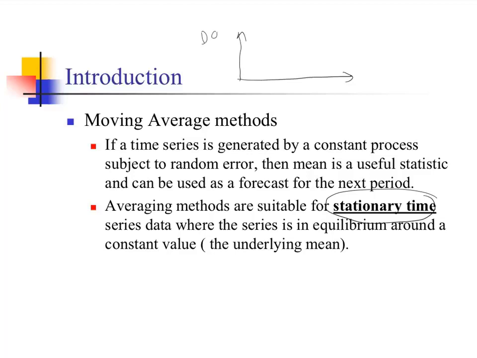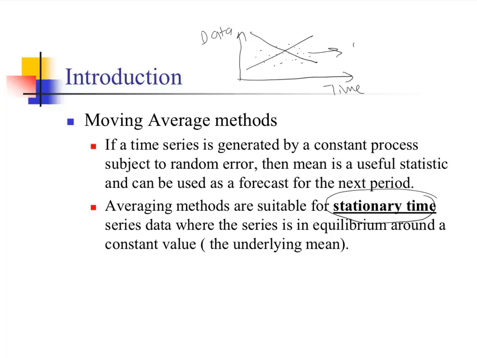So let's assume that this is our data and this is our time. And then you observe that the data set is like this. As you see, the data is not following an upward or downward trend. There are no seasonal patterns that you can define in this data.